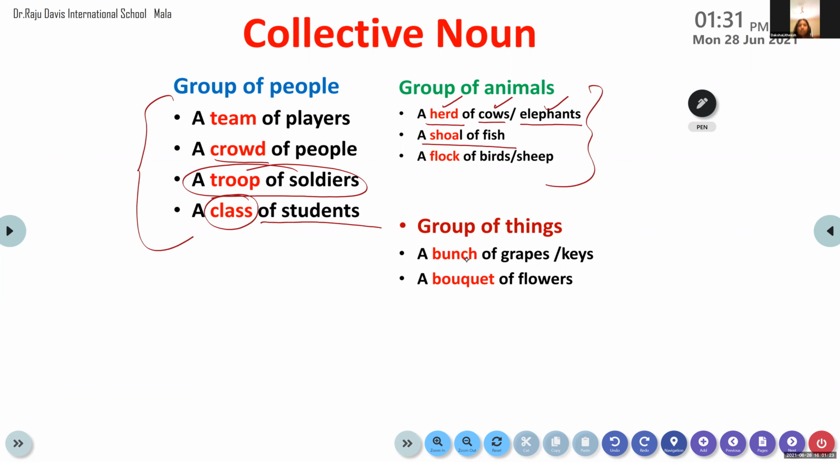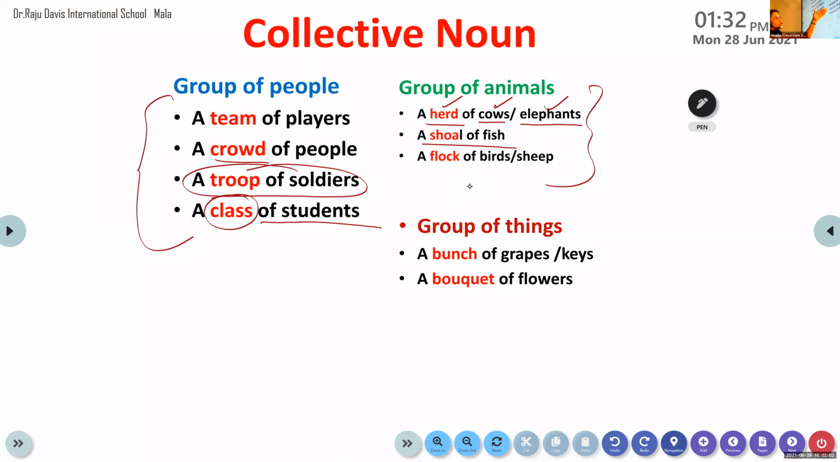All these we have already learned. So flock, I showed you the picture of sheep there. Flock of sheep. But even for birds, we use the same collective noun. Flock of birds or flock of sheep. Clear? I'll send it to the WhatsApp group so that you can copy it down into your notebook. The notes will be sent. This is very, very important. So flock of birds or flock of sheep. Clear to all of you?